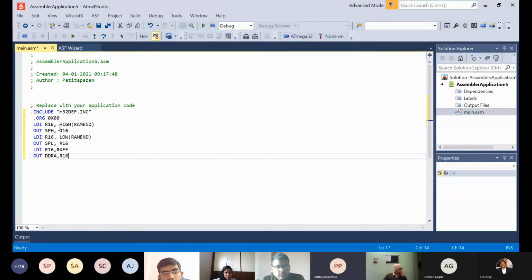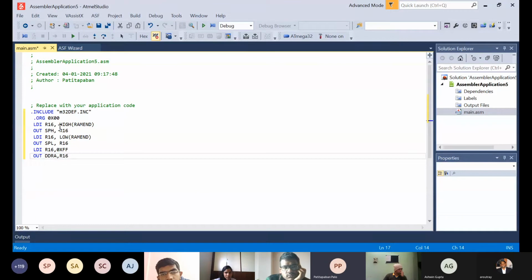So to start our code, we have to get the value at the end of the SRAM, that is RAMEND. High means we are taking the most significant bits: LDI R16, HIGH(RAMEND), then OUT SPH, R16. So we have loaded the 8 MSBs of RAMEND into the register R16.